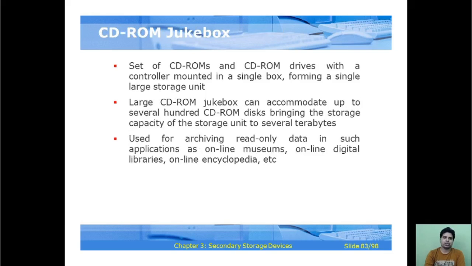Okay, CD-ROM jukebox, you are all aware of the CD-ROM jukebox. It is a set of CD-ROMs and CD-ROM drives with the controller mounted in a single box and forming a single large storage unit. So these were some important concepts of different secondary storage devices.